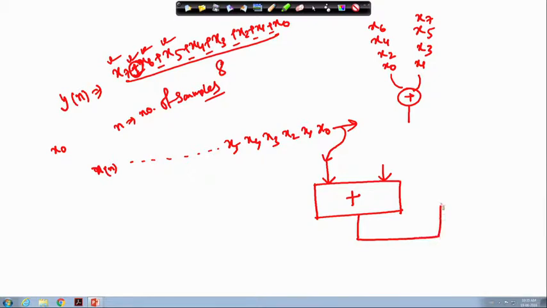This is the sum, which is again fed back to this block. That means the output is connected in feedback to the adder, and I need one additional output for getting the final result, because we are doing this in a loop.